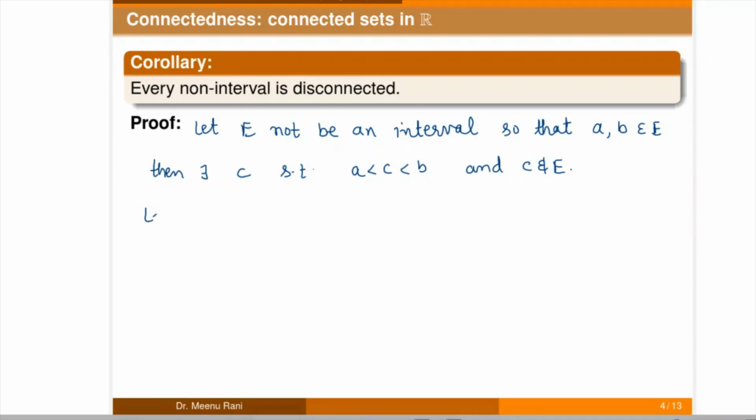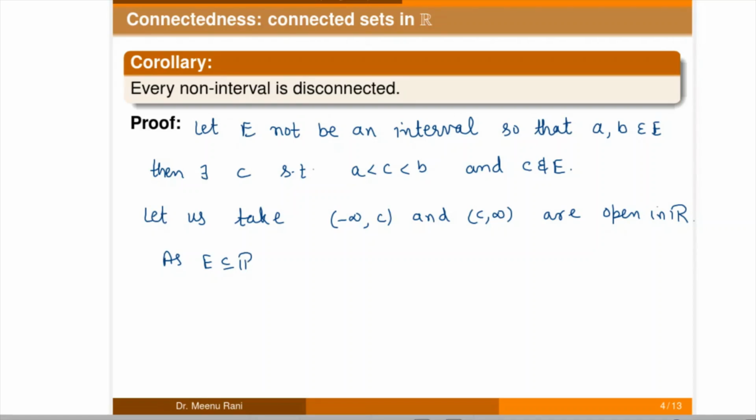So now let us take two open sets, minus infinity to c and c to infinity, which are open in the real line, and E is a subspace of R. So it is a non-interval subspace.